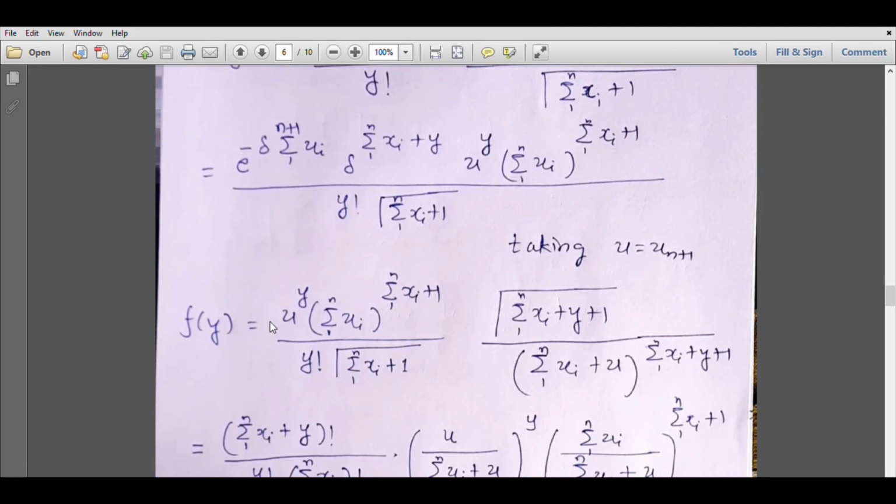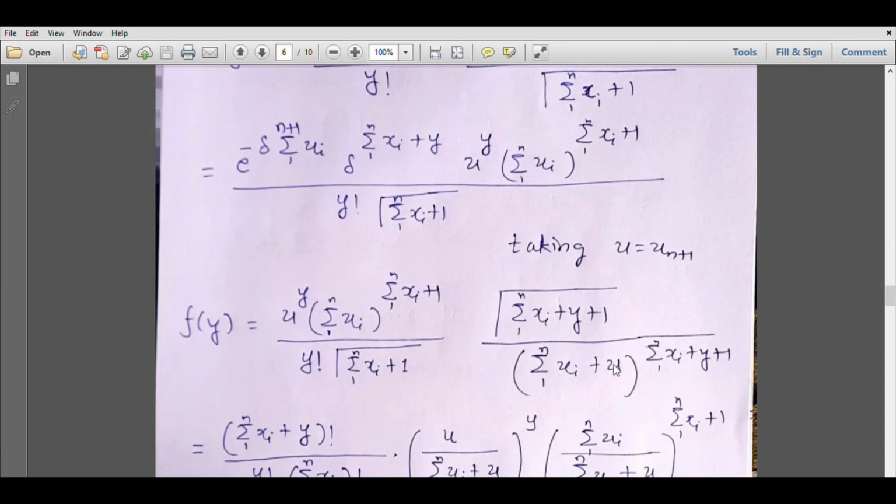If you integrate out delta, you get u raised to y as it is, summation of ui raised to summation of xi plus 1 as it is, y factorial, gamma of summation xi plus 1 as it is, and now the integration of these two terms will be gamma of summation of xi plus y plus 1 upon the coefficient of minus delta in the exponential term, which is nothing but summation of ui from 1 to n plus small u, where small u, again I am repeating, is the number of passenger miles flown for the year 1986, raised to summation xi plus y plus 1.